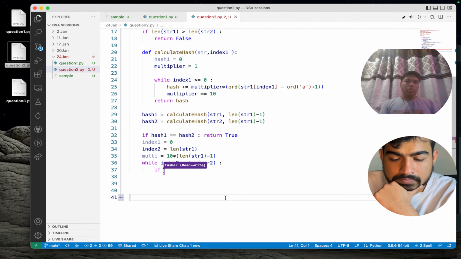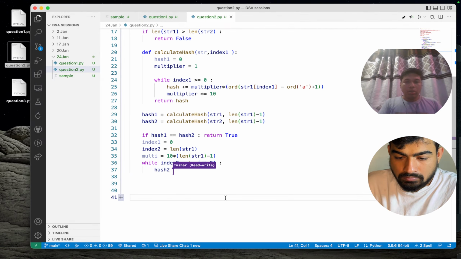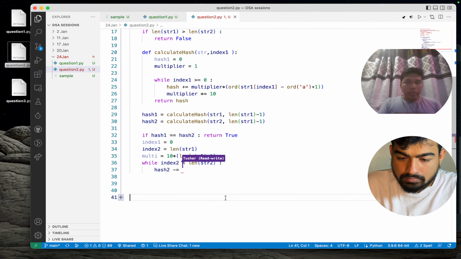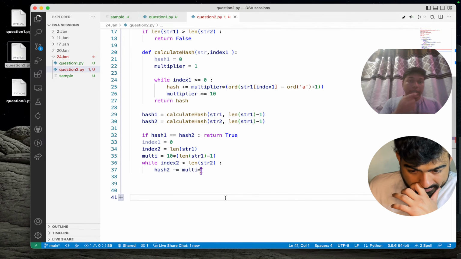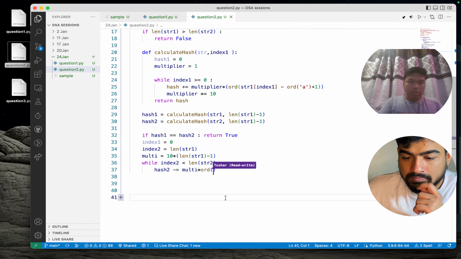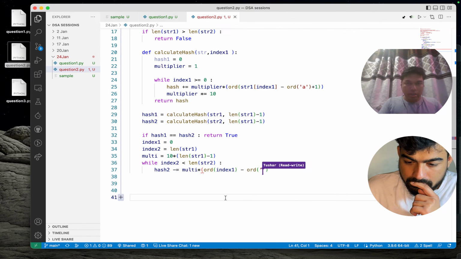So every time, hash 2 minus equals multiplier of the character at index 1, that is order of str of index 1 minus order of a plus 1.